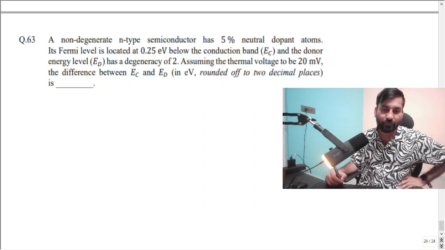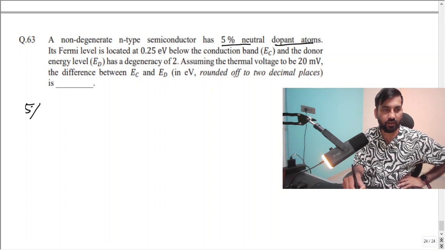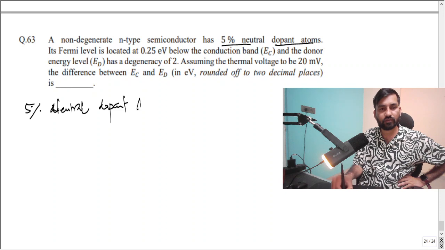Remember that. So let's say here they have given 5% neutral dopant atoms. What is the meaning of that? 5% neutral dopant atoms, meaning what?